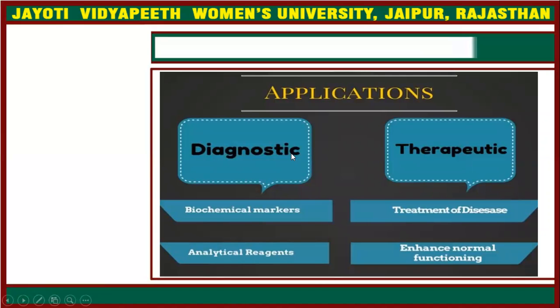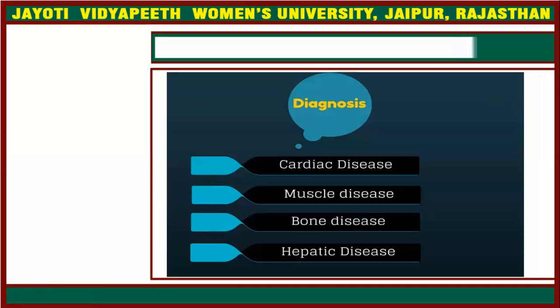What are the applications of isoenzymes? They are used in the diagnostic and therapeutic. In the diagnostic, they are used as biochemical markers and in the analytical preparation of some analytical reagents. In therapeutic, they are used in the treatment of different kinds of diseases and in the enhancement of the normal functioning of the body. For diagnostics, they are used in the diagnosis of cardiac diseases, muscle diseases, bone diseases, and hepatic diseases.